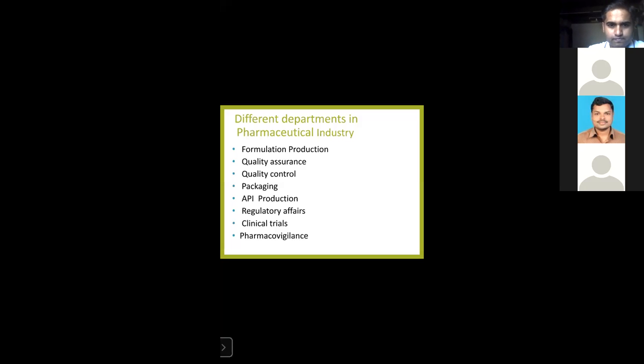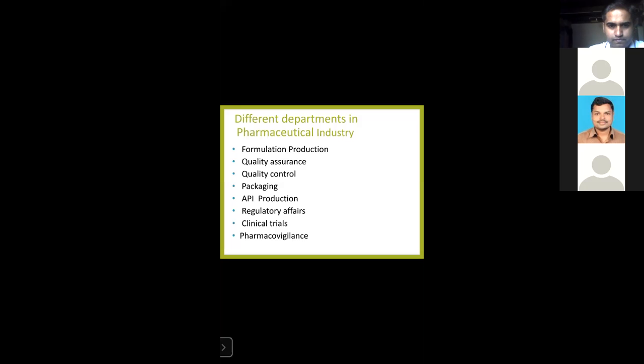Regulatory affairs, clinical trials, and pharmacovigilance are departments about the health, safety, and efficacy of the drug and the dosage form when we are developing it in R&D, research and development.